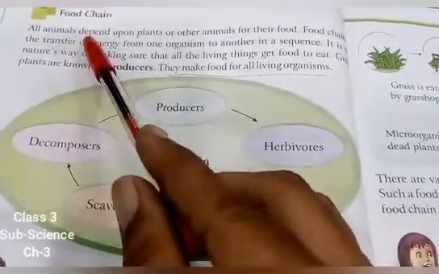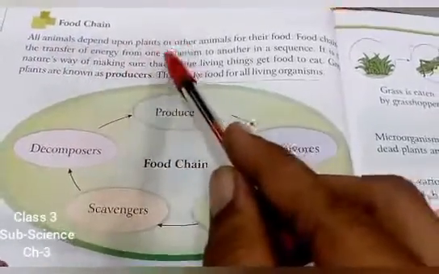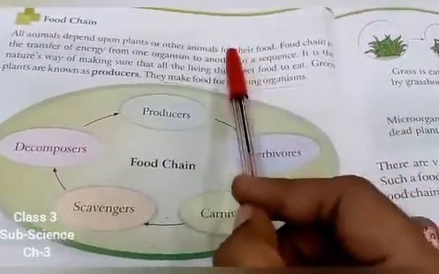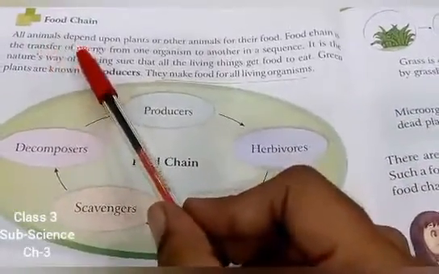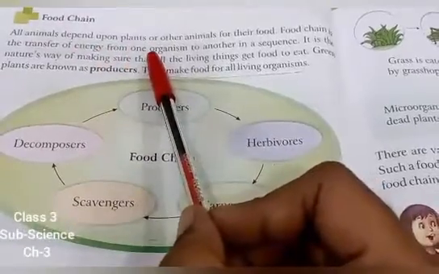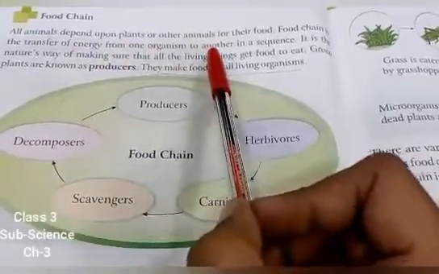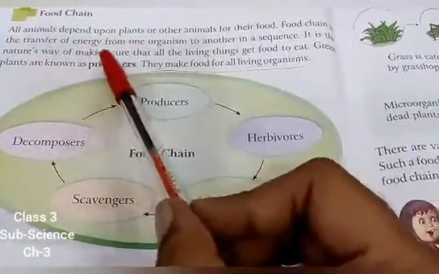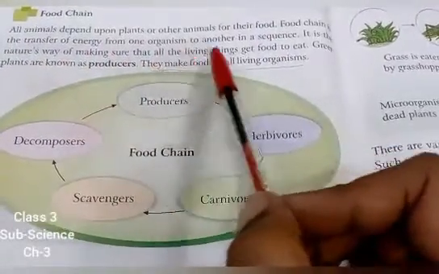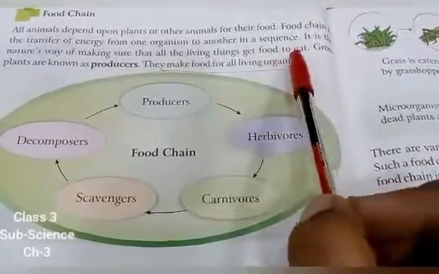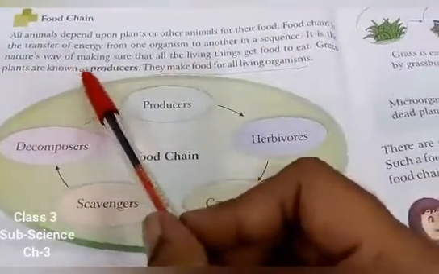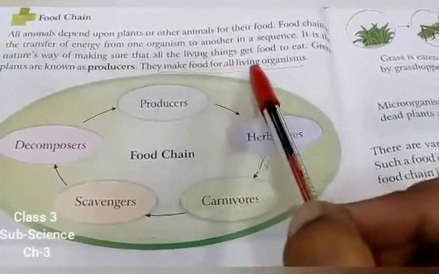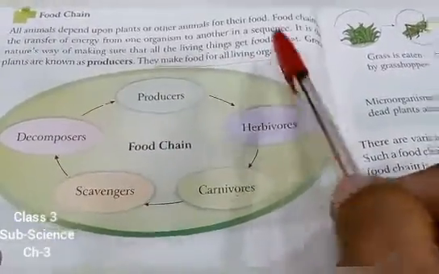All animals depend upon plants or other animals for their food. Food chain is the transfer of energy from one organism to another in a sequence. It is nature's way of making sure that all the living things get food to eat. Green plants are known as producers. They make food for all the living organisms.